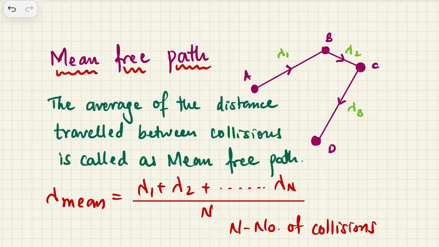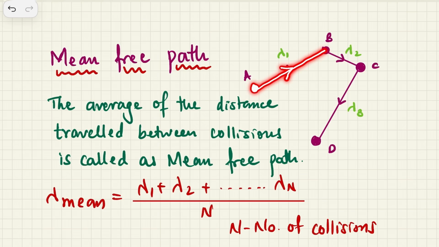So the first term today we are going to understand is called the mean free path. Let's say we have a molecule A, and this molecule A has a motion in this particular direction in which the laser has been pointed.